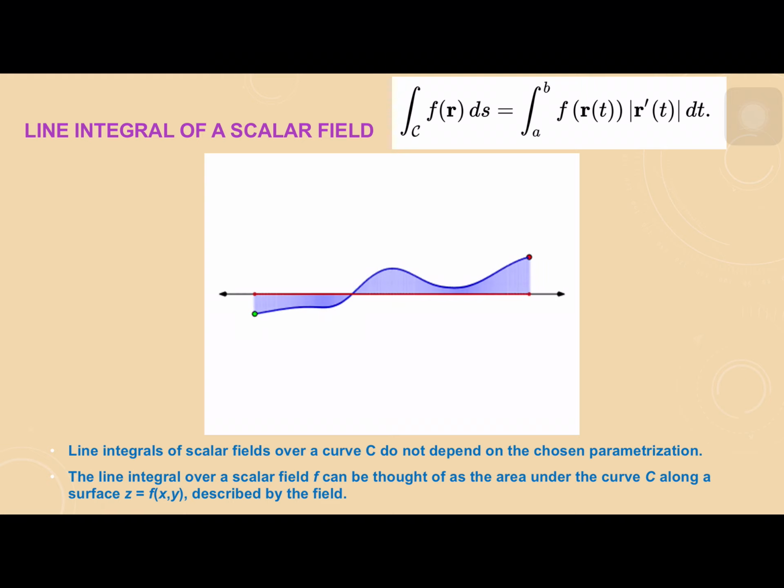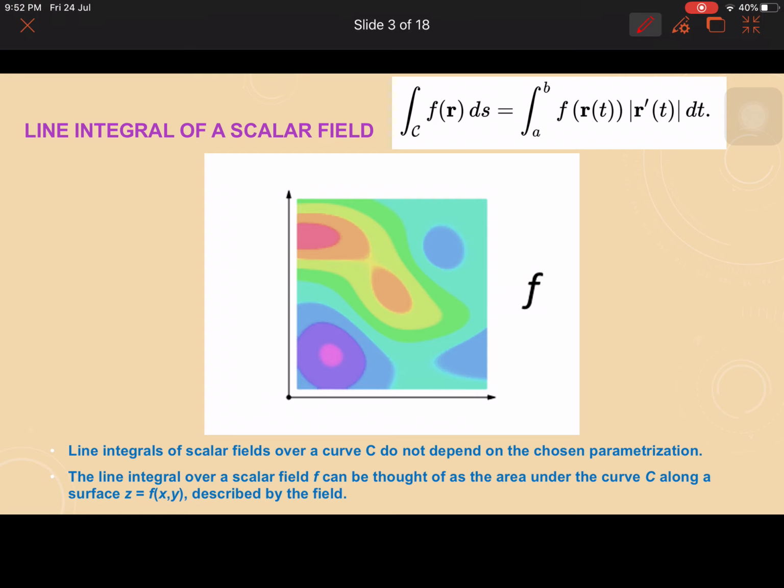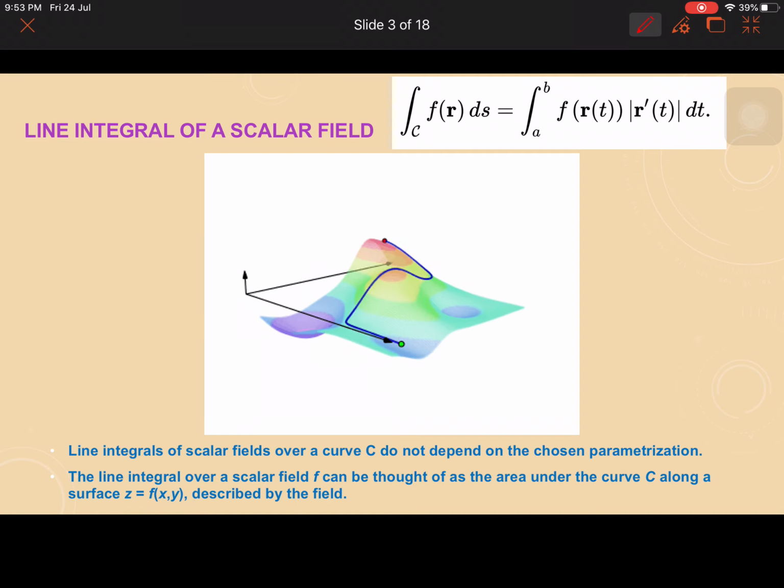The line integral over a scalar field f can be thought of as the area under the curve C along the surface z equal to f of x comma y described by the field. See in this beautiful picture how the particle is moving along the curve.